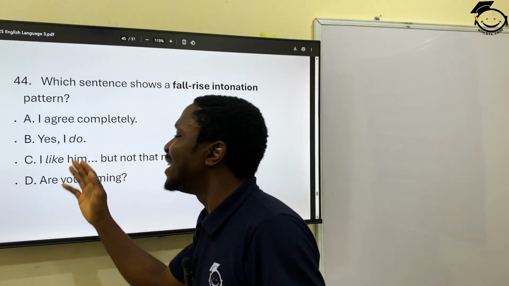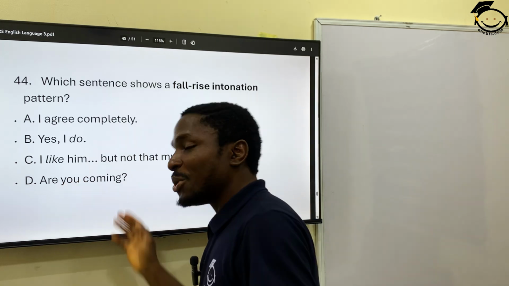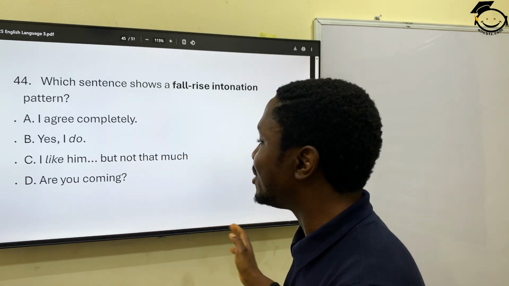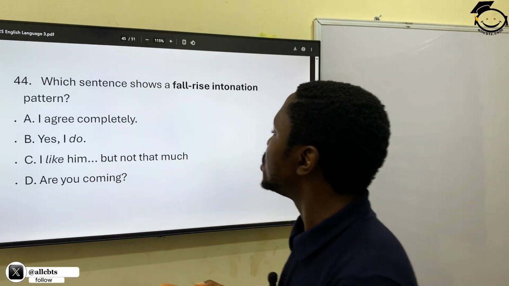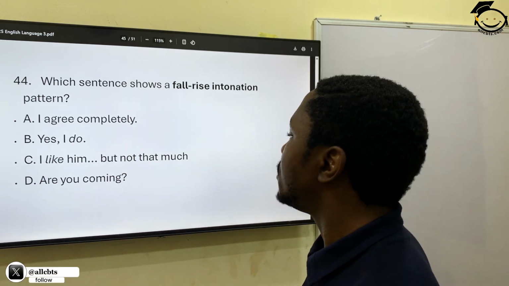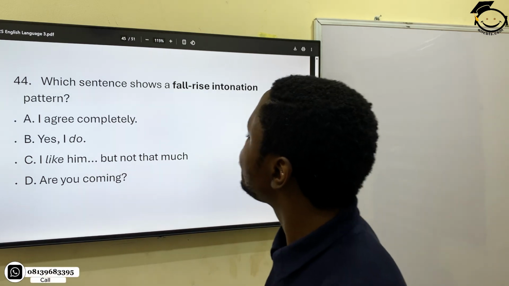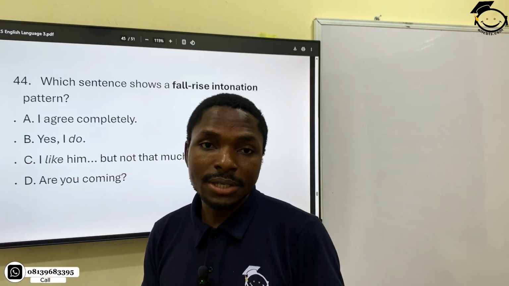Okay, so it's got to be C. And then we have, are you coming? Different. These ones are just one donation, but here we can see two donations here. I like him, but not that much. Okay, so that would be the correct option, C.